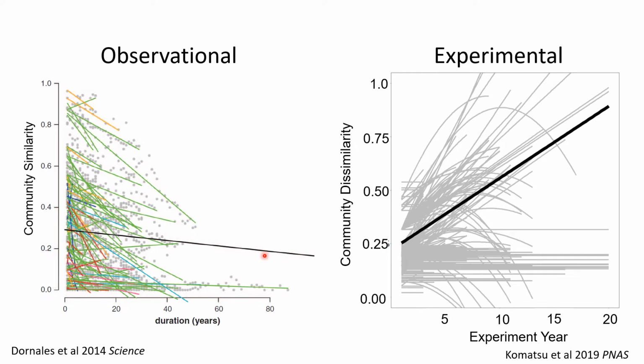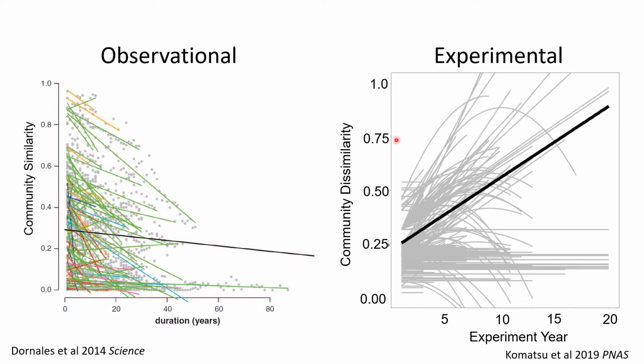And we can also look at our experimental framework. Here we used a different metric of multivariate community change. Now we're looking at community dissimilarity. This metric takes into account not only the species identities, as the similarity metric did, but we're also looking at species abundances. A value of 0 will mean our communities are completely dissimilar, there's no shared species, and a value of 1 would mean that all of our species are exactly the same, and not only are they the same species present, but they're also present in the exact same abundances in one plot versus another.